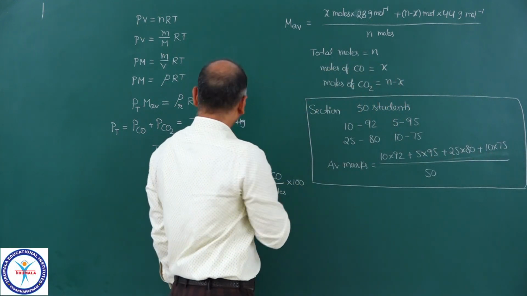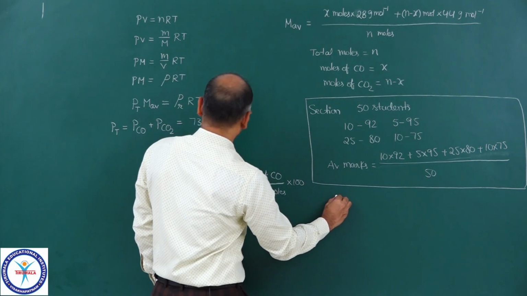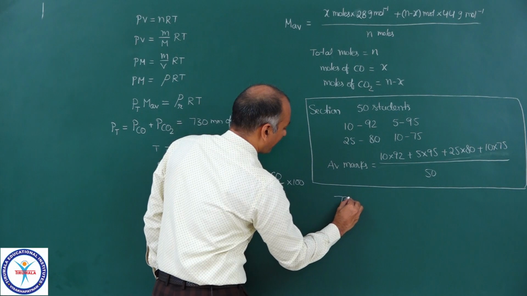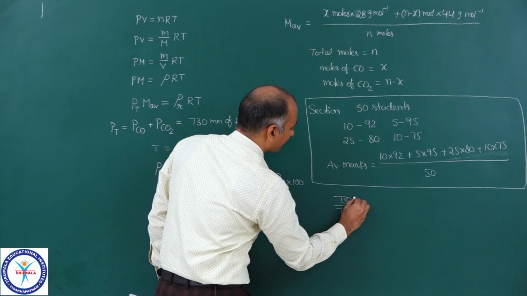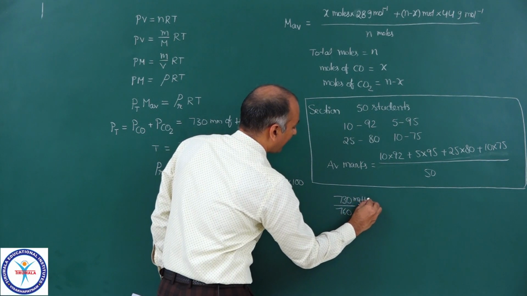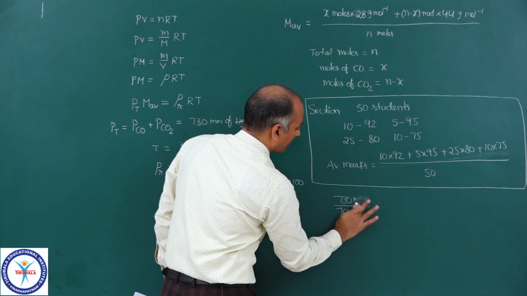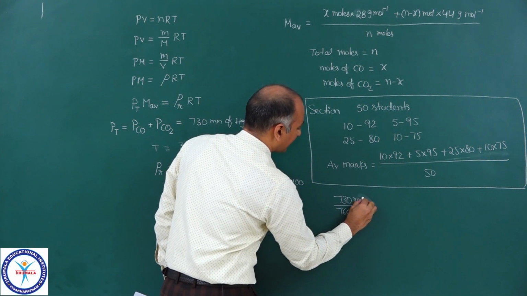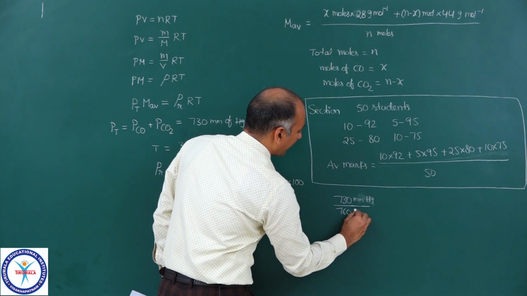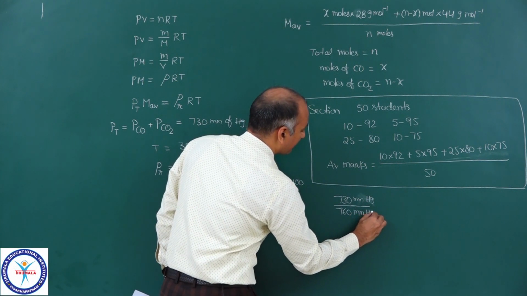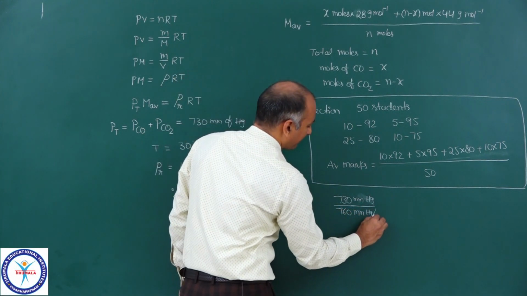Now, if you come to the expression, then PT, that is 730 mm of Hg upon 760. We have to convert this into ATM. So, 730 mm of Hg upon 760 mm of Hg. Now you will get pressure in ATM. Of course, this is per ATM.